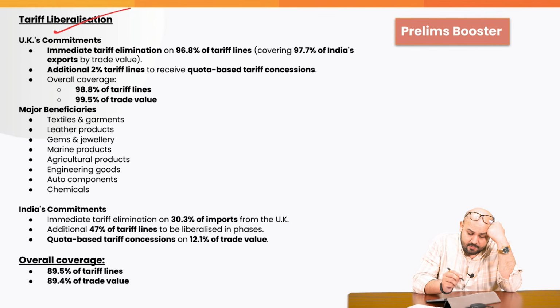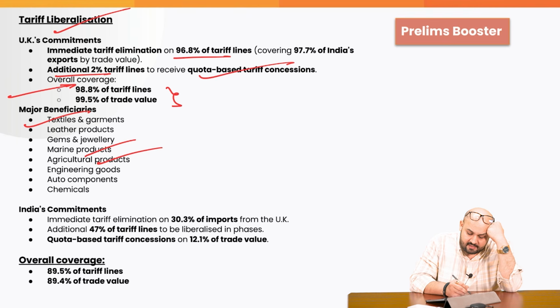Tariff liberalization, UK's commitment: immediate tariff elimination on 96.8% of tariff lines. Additional 2% tariff lines to receive quota-based tariff concessions. Overall coverage is important: 98.8% of the tariff lines, 99.5% of trade value. Major beneficiaries with respect to India would be textiles and garments, leather products, gems and jewelries, marine products, agriculture products, engineering goods, auto components, and chemicals.